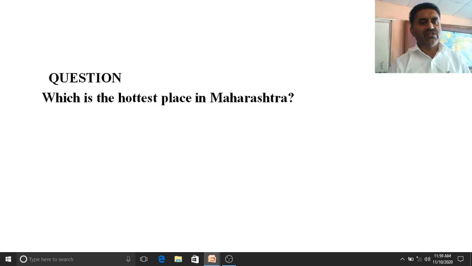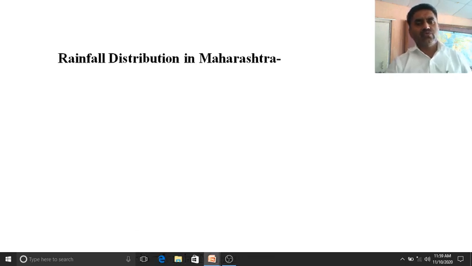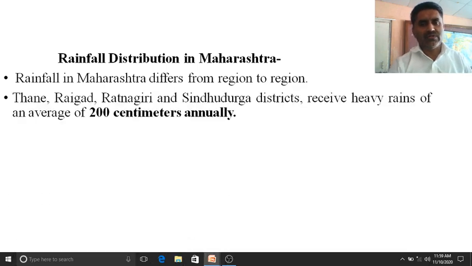As we have already explained, Akola is the hottest place in Maharashtra because it is located internally, on the plateau of Maharashtra. Now we have to see the rainfall distribution in Maharashtra. Rainfall differs from region to region, and there are various factors which affect the overall distribution of rainfall.